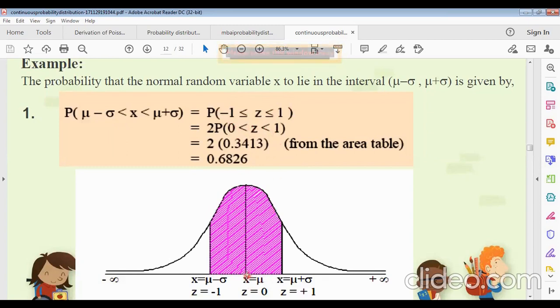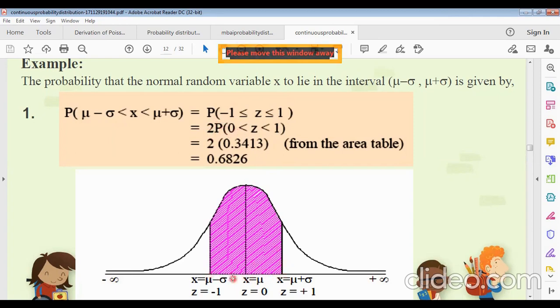Starting from 0 to 1, this is the 0 and this is the 1, and this is -1. So the total area will be 2 times the probability of 0 to 1.